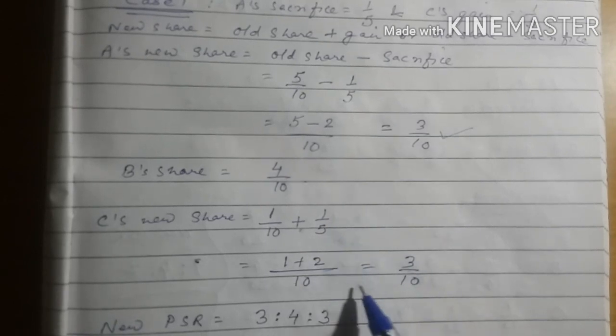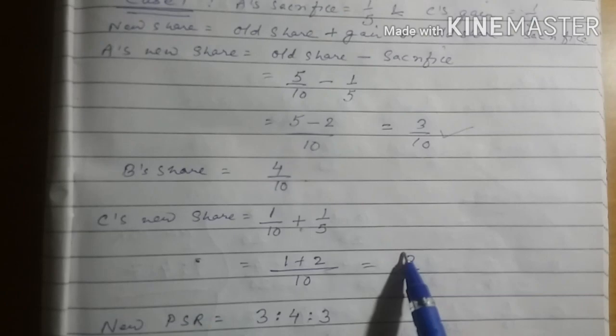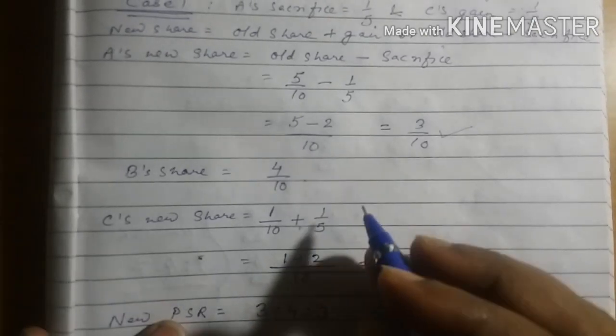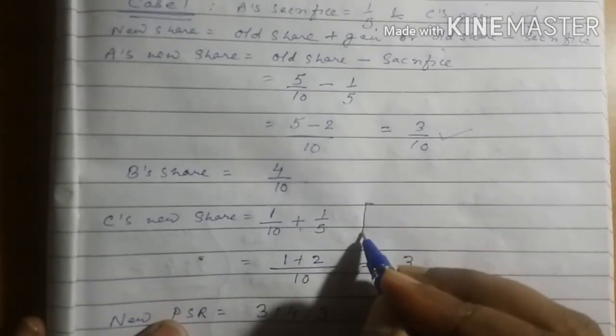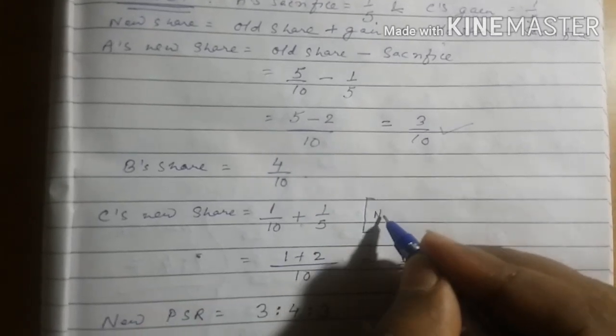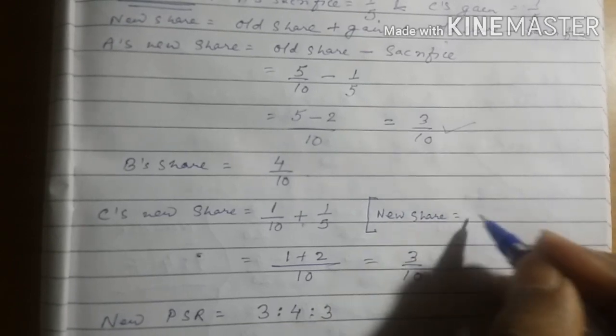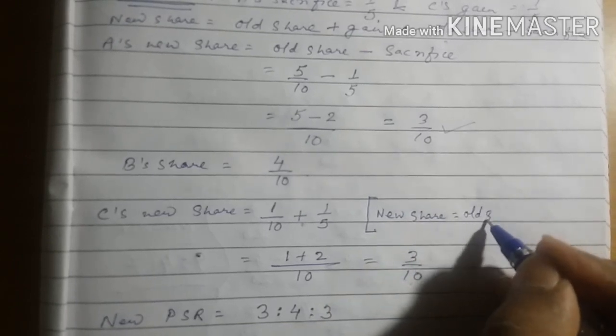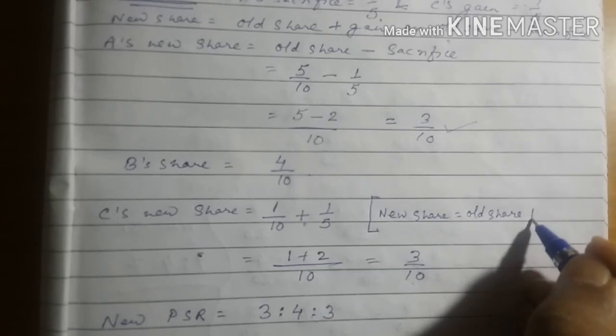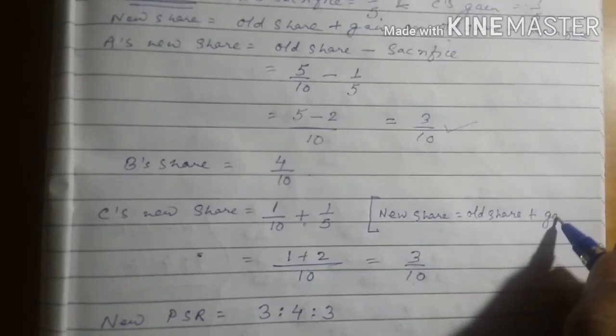Now new share is equal to 3 by 10. So here you can also write the formula of new share: new share is equal to old share plus gain.